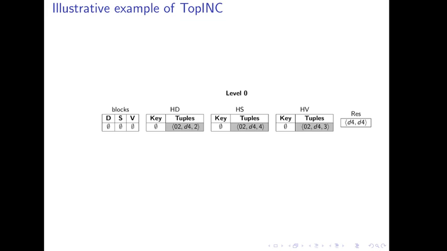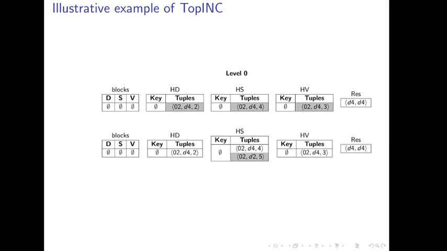For level 0, we have an empty set for each relation in the join. INCA loads, for each relation in the join, one by one, a tuple that violates the set of constraints in the blocks array for the concerned table. At each read of one tuple in one relation of the join, a test join is done. In this level, one tuple that does not violate any constraint is loaded for each relation in the join. And the join test gives one answer as shown in table res.